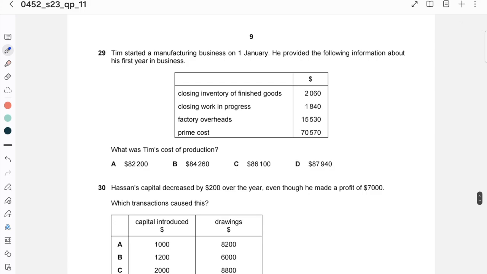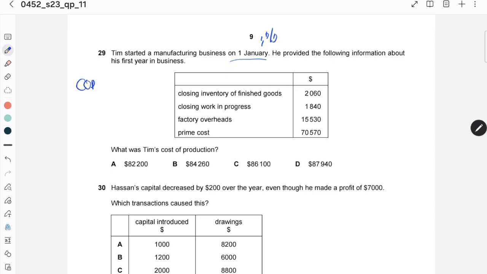Okay, 29. The start of a manufacturing business is 1 January. Okay, this is balance BD. He provides the following information about the first year of business: closing inventory, closing work in progress, factory overhead, prime cost. What is the cost of production?